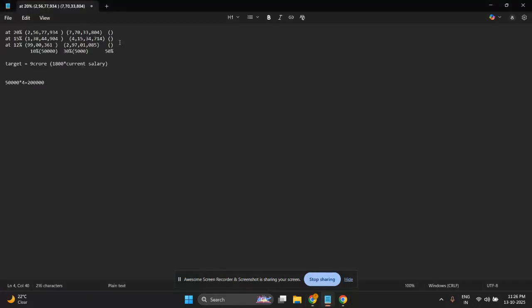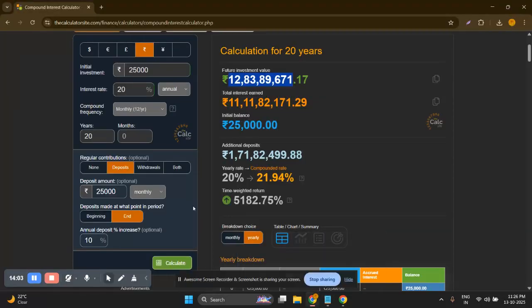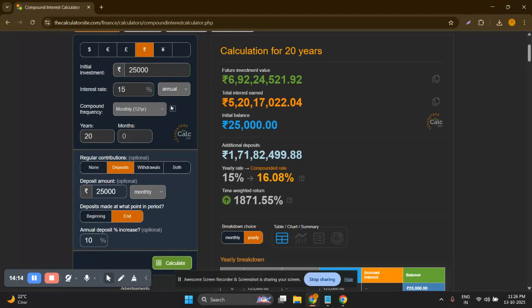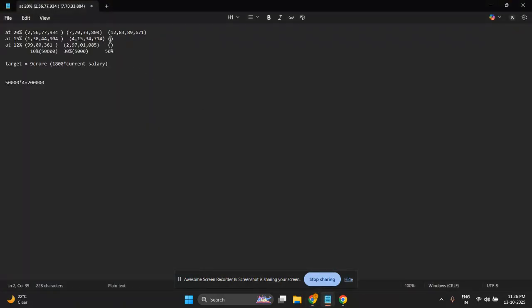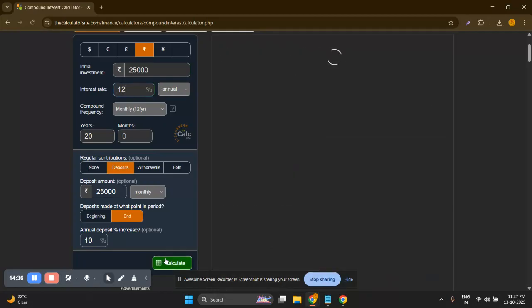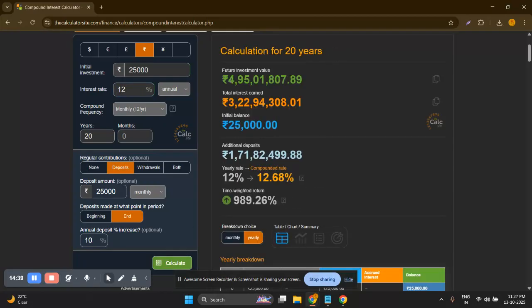So I will paste here 12 crore rupees. If I convert it to 15% and calculate it, then I gain an amount of 6 crore rupees, or almost 7 crore rupees. There is 20 years, yeah, 25%, it's still 7 crore rupees almost. It's still not meeting our criteria. So I'll tell you what we can do here. If I invest with 12% return, then I'll manage to secure more or less an amount than the current one, only 5 crore rupees.